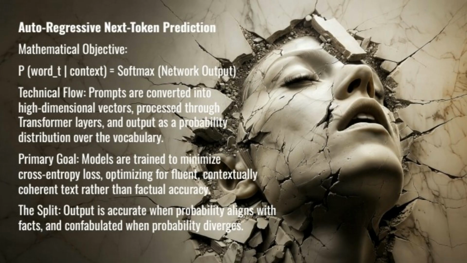Because the model is trained to minimize cross-entropy loss across trillions of sentences, its primary objective is to generate fluent, contextually coherent sequences of text. The parameters encode statistical patterns, which words tend to follow other words, rather than deterministic knowledge. When probability aligns with fact, the output is accurate. When probability diverges, the system confabulates plausible-sounding fiction.